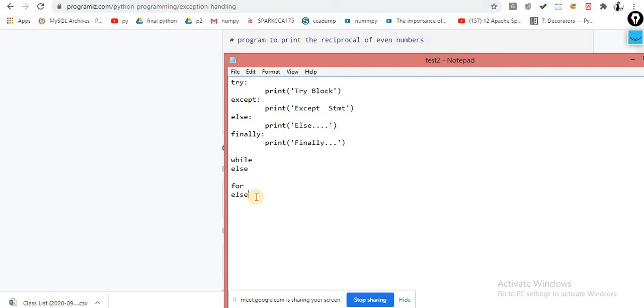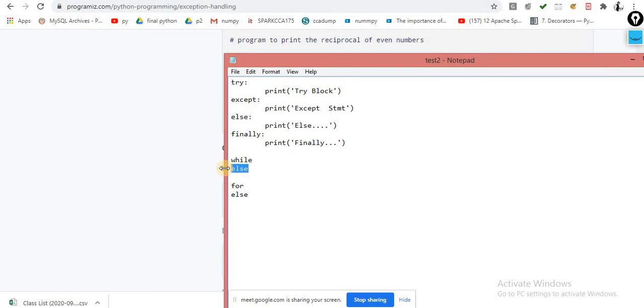Whenever your for loop executed successfully, that means you didn't use the break inside your for loop, that means your for loop successfully executed. When your for loop is successfully executed, at that time your else will be executed. Same case, whenever your while is executed successfully, your else is executed as well.